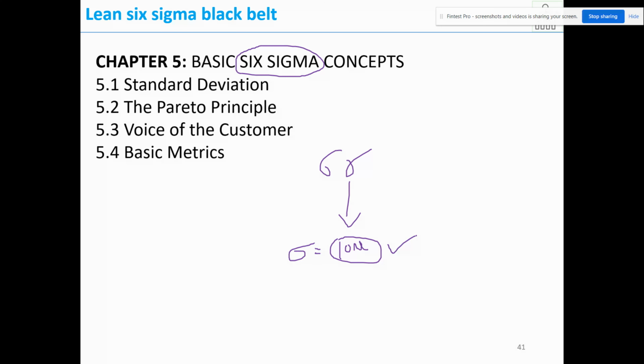In the sample it is 10 micron, but in the production or completely if you inspect the entire population, it will become 6 sigma variation. That will become 60 micron. So this is the concept behind 6 sigma. Therefore, controlling the process for 60 microns, that is for 6 sigma variation, leads us to produce lesser defects and 99.99% yield.